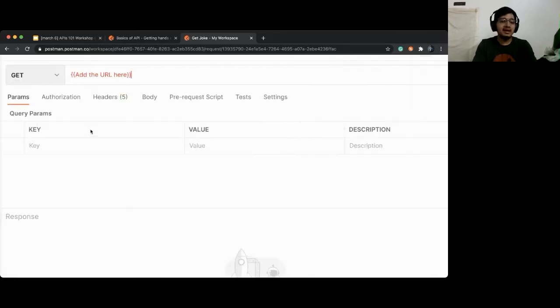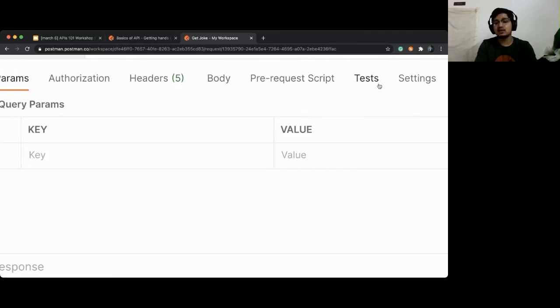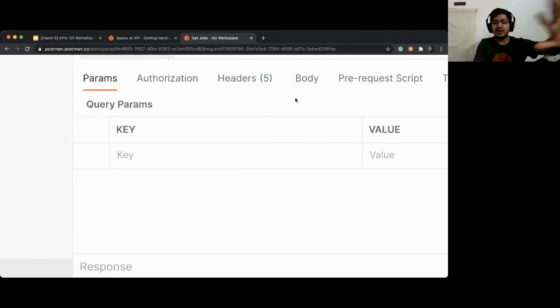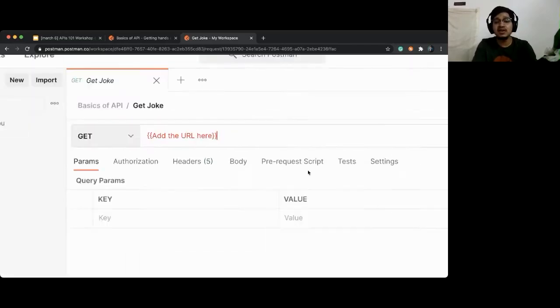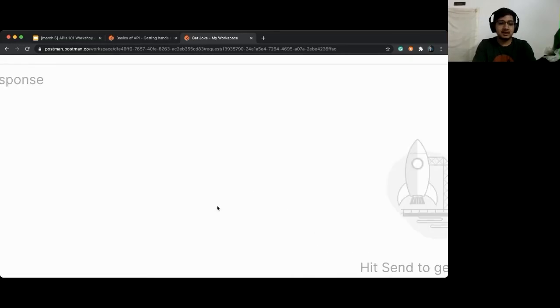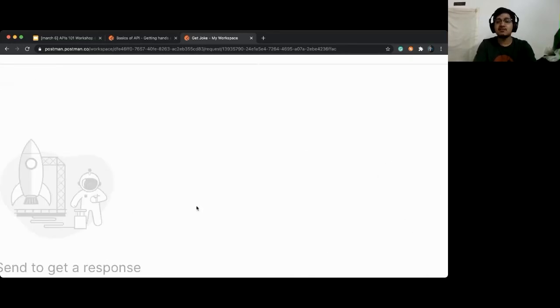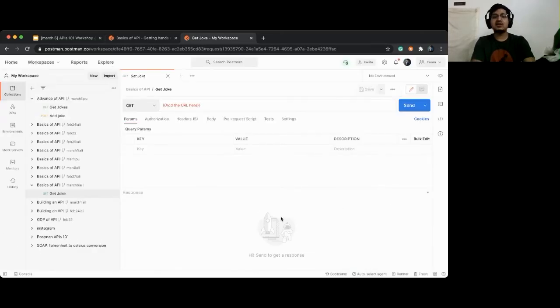There are params which you will use. There are headers. There is body. There are different types of things. We'll try to understand all of that later on. But remember, this is the part where you are actually sending a request. And then there is a response. Response is where you will get the response in return. It is empty right now, but you will be able to see it later on. So these are the three major parts.